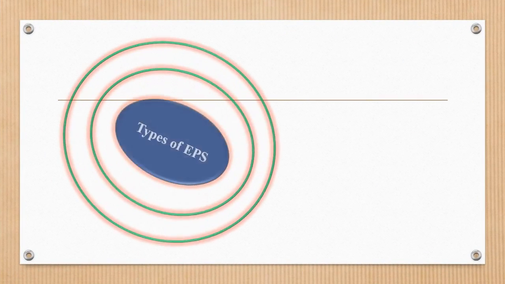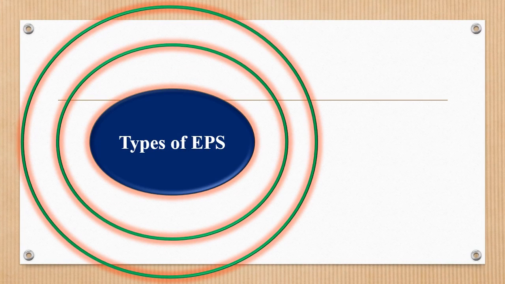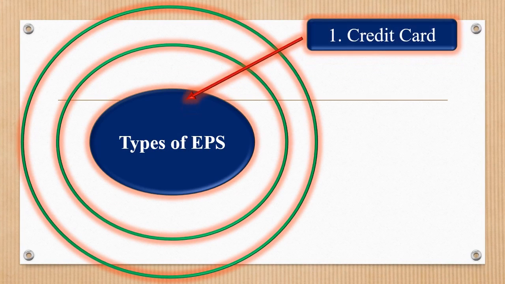Now we will see types of electronic payment system. So first type is credit card. You all know what a credit card is. A credit card is a plastic card having a magnetic number and code in it. Credit card is an instrument issued by the banker to enable credit purchase and cash withdrawal. The name itself makes it clear that it is a pre-approved loan which the customer uses.